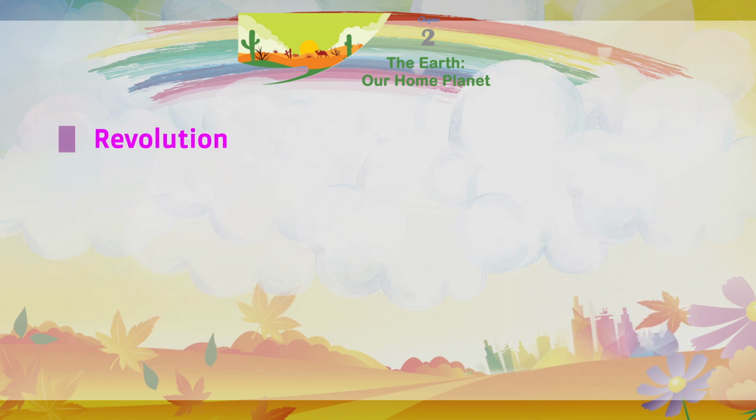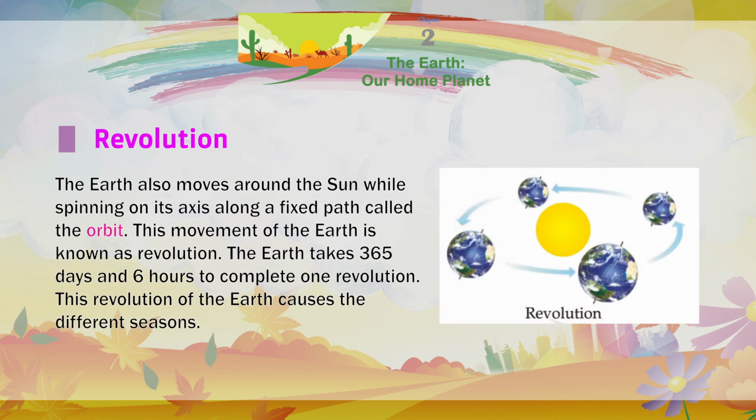Revolution. The earth also moves around the sun while spinning on its axis along a fixed path called the orbit. This movement of the earth is known as revolution. The earth takes 365 days and 6 hours to complete one revolution. This revolution of the earth causes the different seasons.